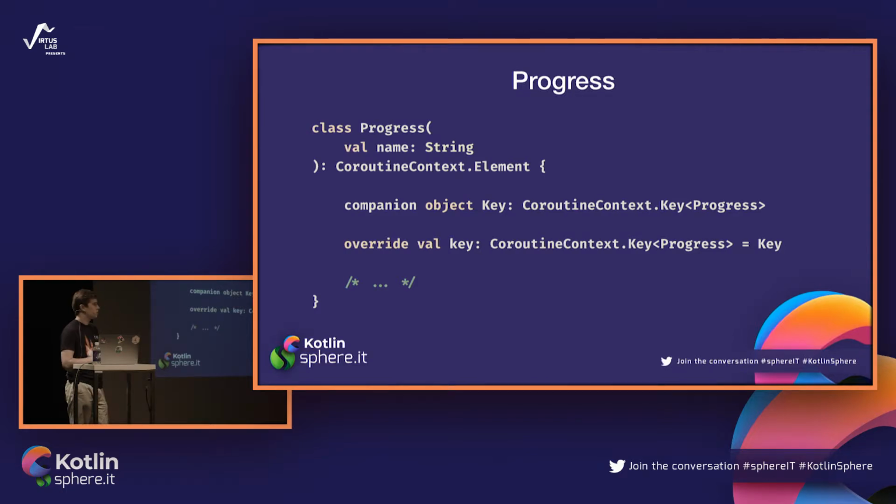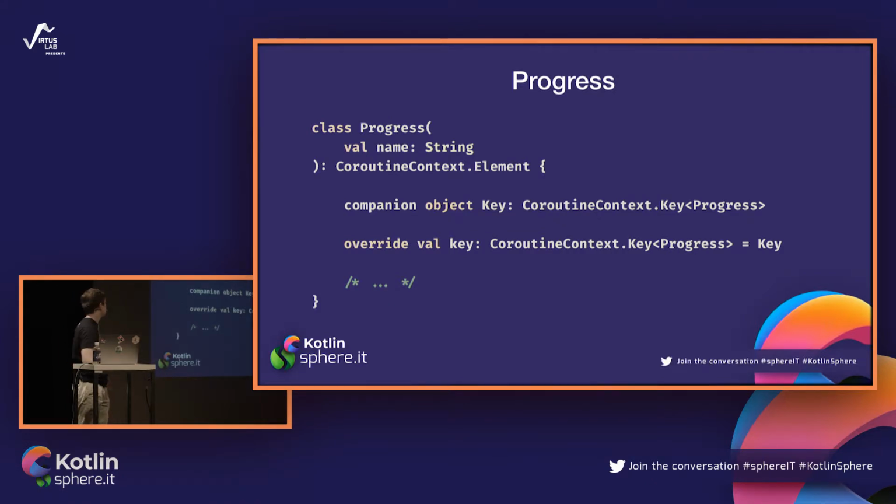It is needed because when you are adding an element to the context, it needs to know under which key it has to assign itself. So we are doing standard stuff, like using an object Key that is defined as the key for the Progress type, and it is also a companion object of this Progress class, so we can just use it using the Progress class name.